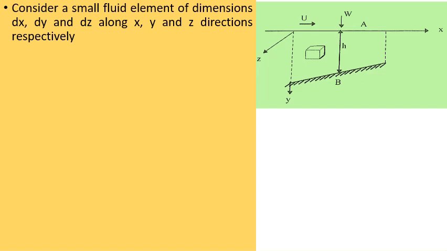So the journal is rotating, so therefore the top plate is assumed to move at a uniform velocity u, and the load acting is indicated by W. The x, y and z axes are shown. The y axis going downwards and the z axis is perpendicular to the xy plane.